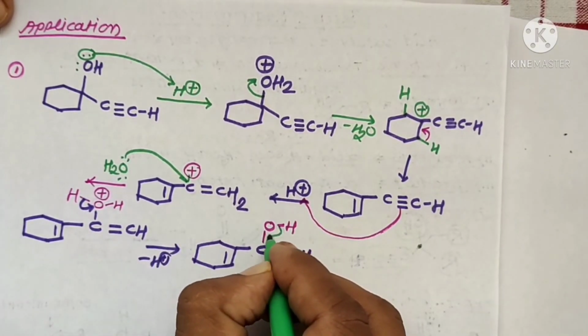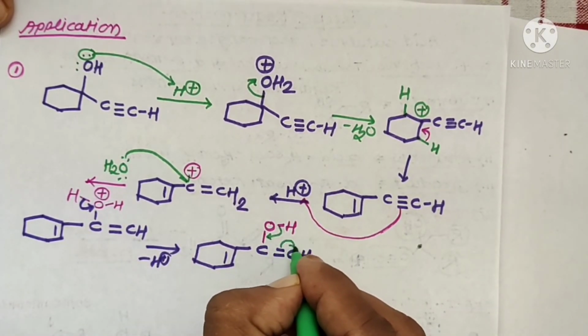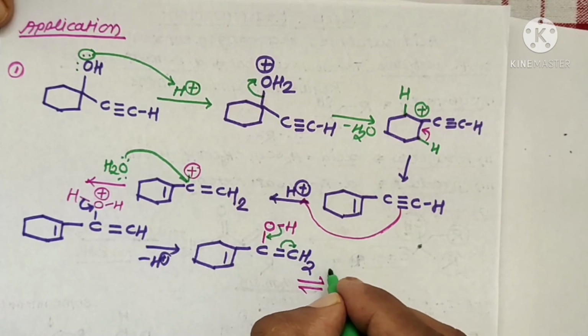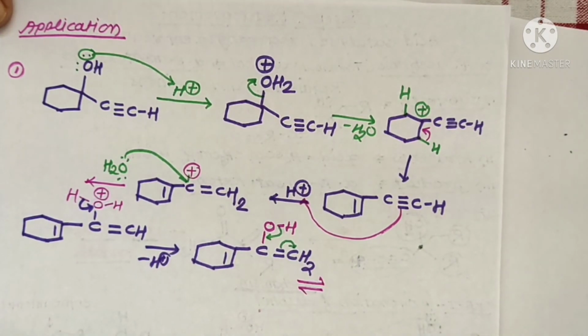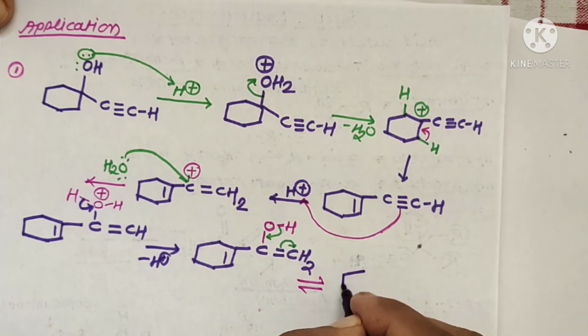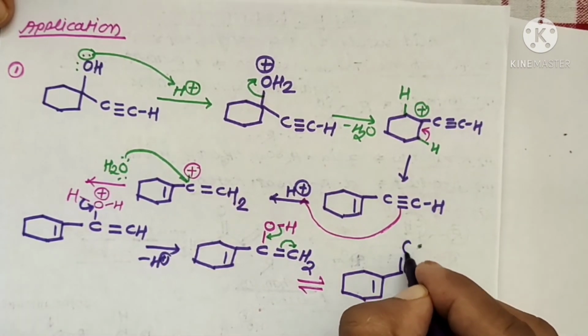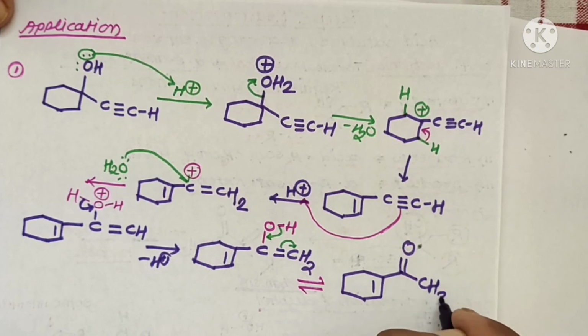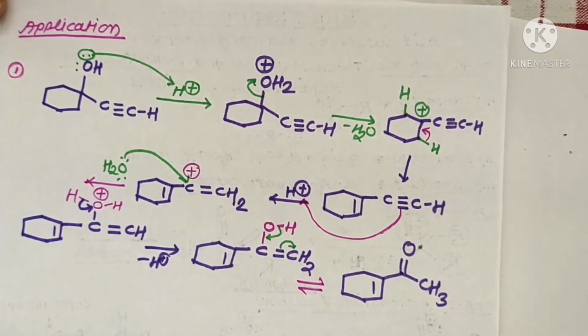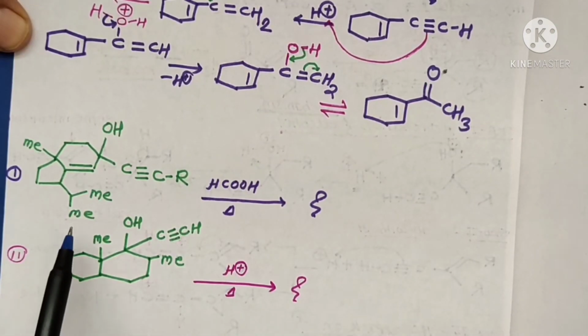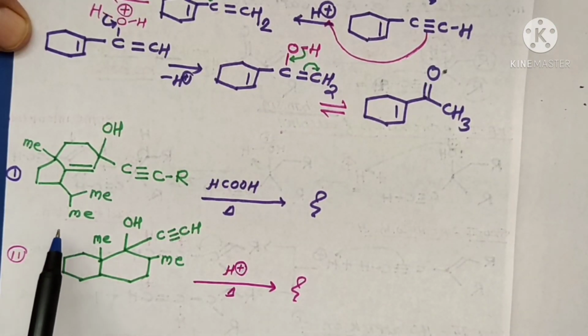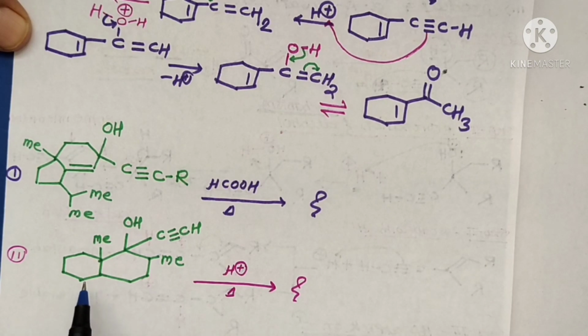Here the bonding electrons shift, then abstraction of an H plus ion takes place to form the final product of this reaction, an alpha beta unsaturated ketone molecule. These are the applications of the Rupe rearrangement reaction. Here I have given two practice examples. You can write the correct mechanism as well as the product of these reactions and then send the answers.